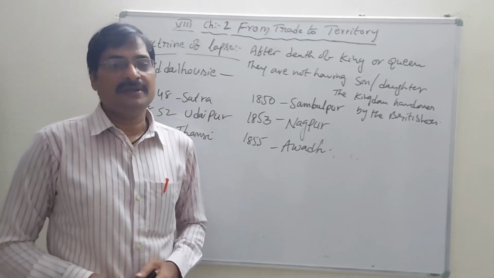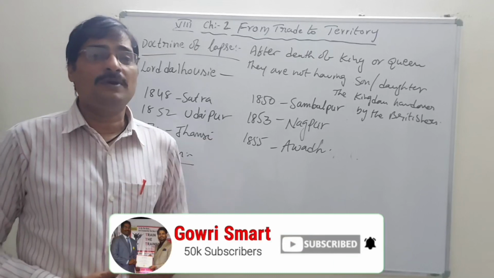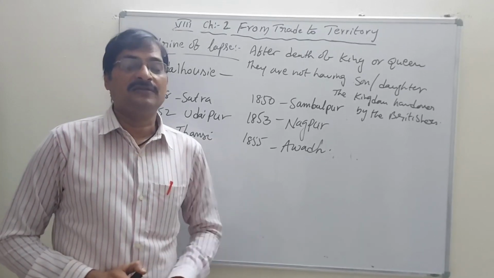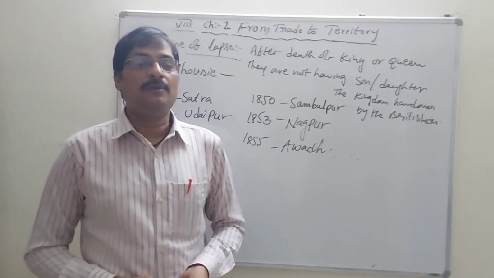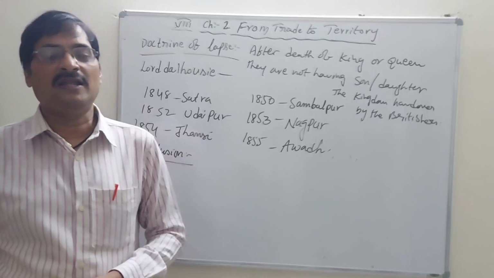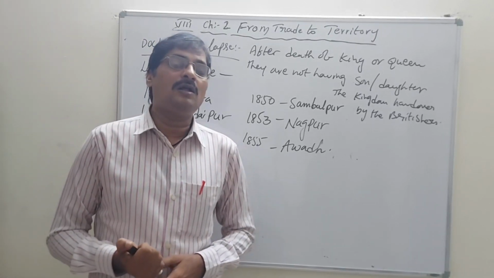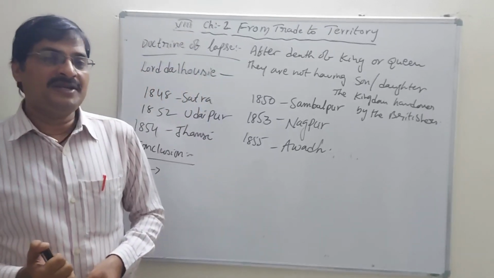Because of these things, the Britishers got more power day by day, increasing the revenues and the taxes. People were unable to bear it, and finally all the places came under the control of the Britishers.